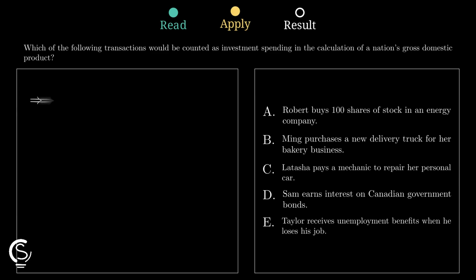Ming's purchase of a new delivery truck for her bakery business fits this perfectly. It is a physical asset used for production, making it a clear example of investment spending.